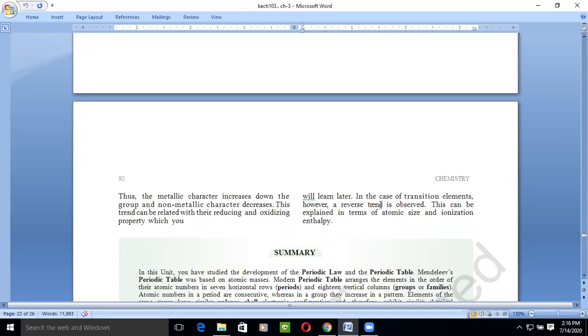In the case of the transition elements, however, a reverse trend is observed. There are some differences which we see in the properties of d block elements. This can be explained in terms of atomic size and ionization enthalpy, because when we go down the group, atomic size increases and the ionization enthalpy decreases.